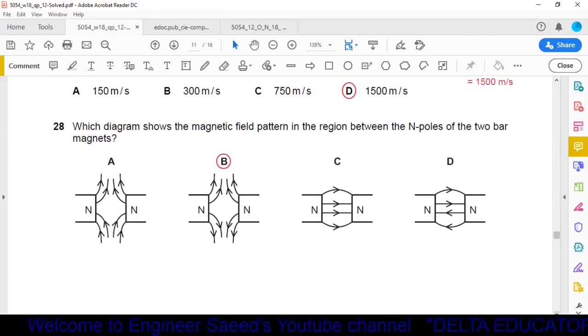Question number 28. Which diagram shows the magnetic field pattern in the region between the north pole of two bar magnets? Option B is the correct one. North poles repel each other. So these two rays will move away from each other.